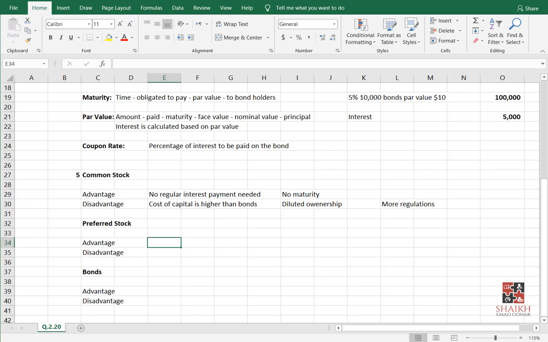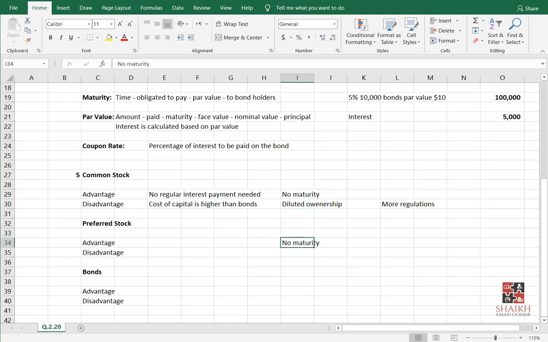Okay. Preferred stock. What is the good thing about preferred stock? Again, there is no maturity date. There is no maturity here also. Same thing, because once preferred stock is issued, the company will not repurchase until and unless they want to themselves. Right or not, everyone? So, diluted ownership will affect your voting power because only common stockholders have voting power.